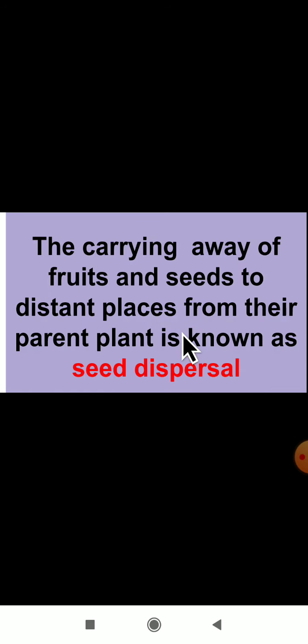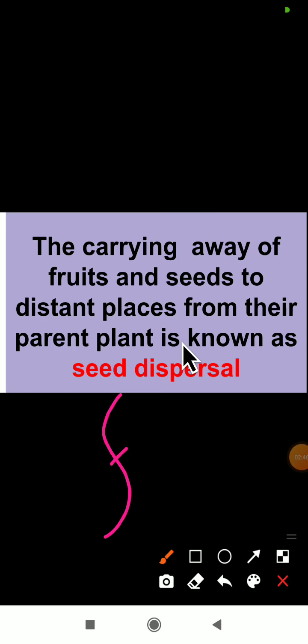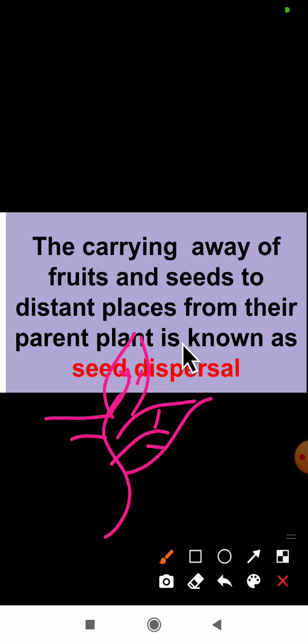The carrying away of fruits and seeds to distant places from their parent plant is known as seed dispersal. Dear students, think that there is one parent plant. In this, seeds are present.